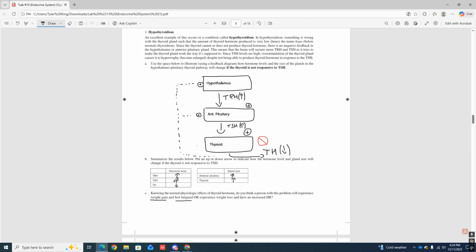So this is one of your learning objectives here, okay? You have to know what's going to happen if we increase or decrease a particular hormone, particularly cortisol, thyroid hormone, or testosterone. What are going to be the physiologic effects of it or the consequences of that happening? All right, that's one of your learning objectives. So make sure we know what's going to happen. Okay. All right, so that's hypothyroidism.